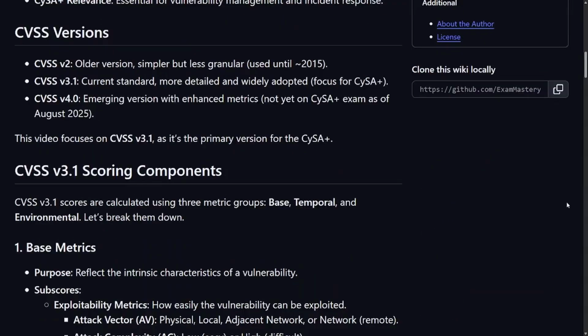We have the versions, some are older, some are newer, right? The 3.1 is the focus for CySA Plus. And then we have 4.0, which isn't really yet being used for CySA Plus, but now we're really just on V 3.1. And this video is going to focus on 3.1 because it's the one that CySA Plus is going to want you to know a little bit better, right? So it's an enhanced version, with enhanced metrics that just add more complexity. And for CySA Plus, you're perfectly fine just knowing 3.1.